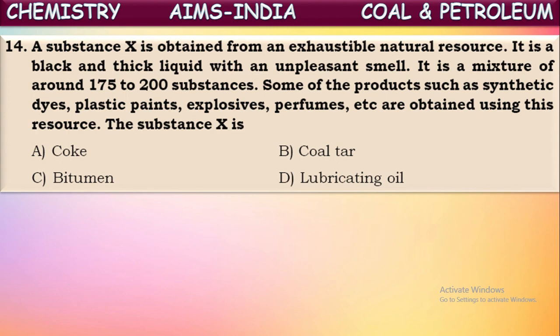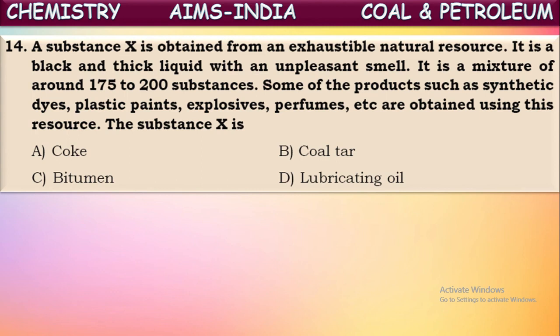So here they have given some hints about a component which is obtained from an exhaustible resource. Read the statement once again so that you can understand. A substance X is obtained from an exhaustible natural resource. So the exhaustible natural resource might be either petroleum or coal. It is a black and thick liquid with an unpleasant smell. It is a mixture of around 175 to 200 substances.